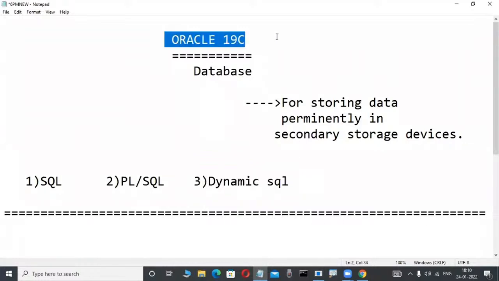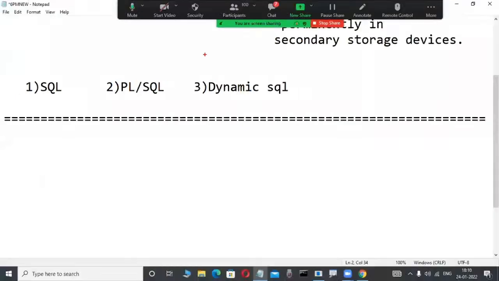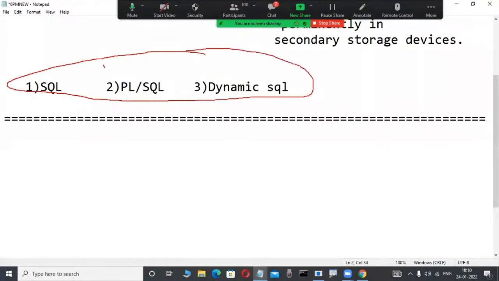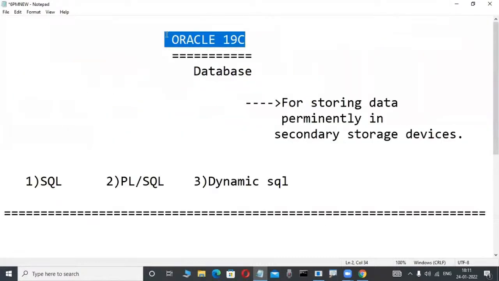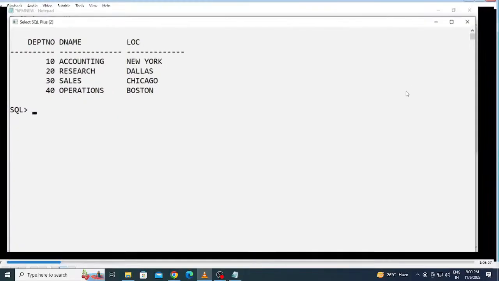Anybody learning an Oracle course anywhere worldwide learns about these three languages: what is SQL, what is PL/SQL, what is dynamic SQL. Through these languages we operate these products.